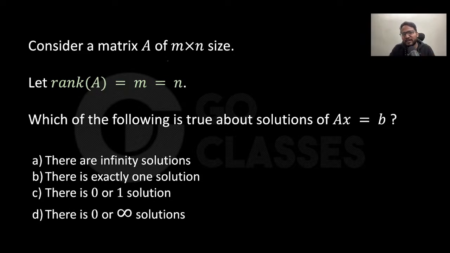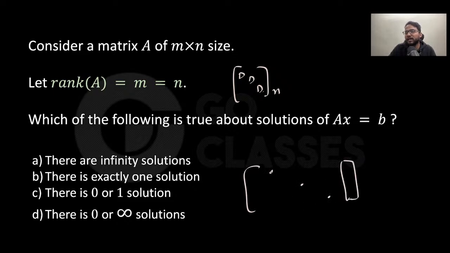Anyway, let's suppose A has a size m cross n. Then which of the following is true about the solutions of Ax equal to B? If m and n are both equal, then rank is n. If rank is n, then every column has a pivot, right? Every column has a pivot. This is a pivot, this is a pivot, this is a pivot. Every row has a pivot. And whatever B you have, it will look like this. Since every row and every column has a pivot, this is a unique solution, right? There should not be any confusion. There is exactly one solution.